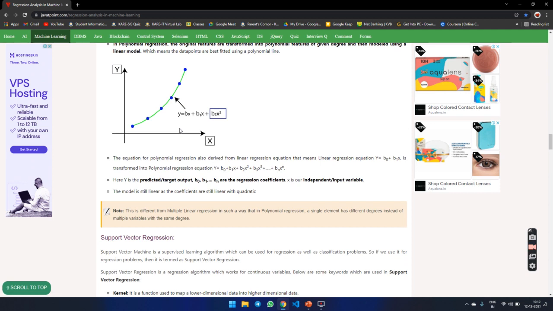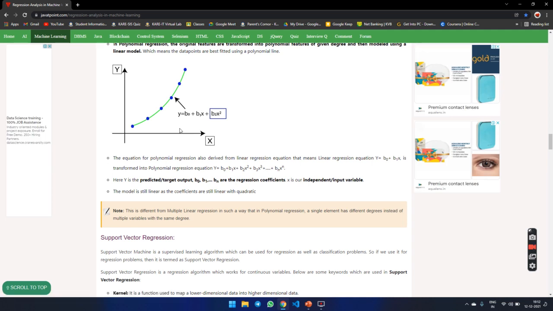The equation of polynomial regression is derived from the linear regression equation. That means the linear regression equation y is equal to b0 plus b1x is transformed into polynomial regression y is equal to b0 plus b1x plus b2x square plus b3x cube, etc., up to n.